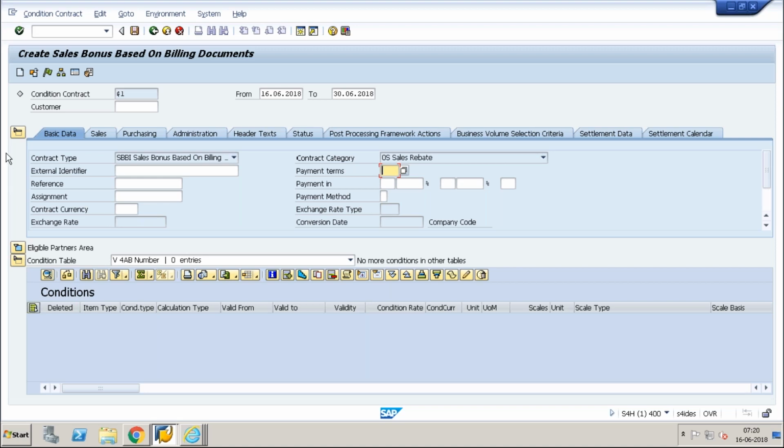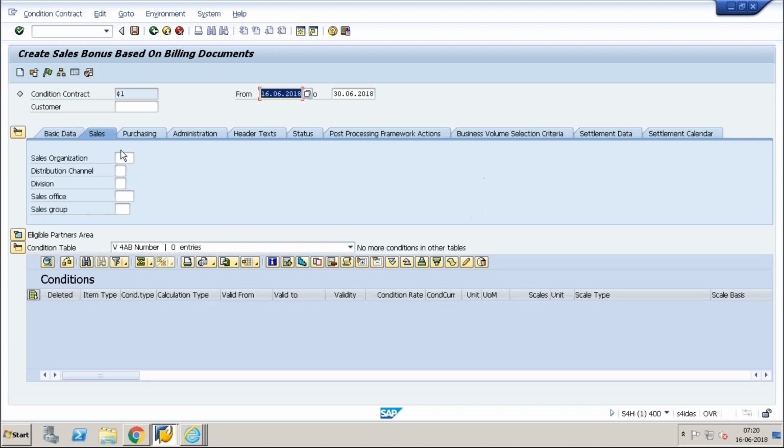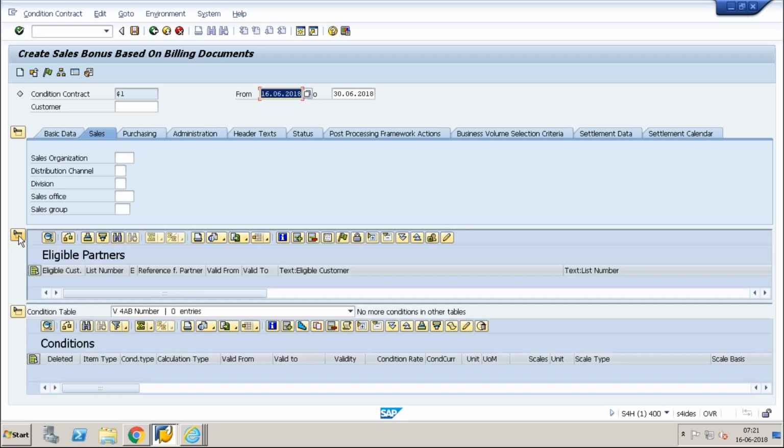Later I go to the sales organization. Here I can maintain sales organization data. If I maintain it, it's for one sales organization, at header level, so it will be applicable only for this particular transaction, this particular sales order. If I don't maintain it, you will have another option in the eligible partners. You can just say this is applicable for all the sales organizations.